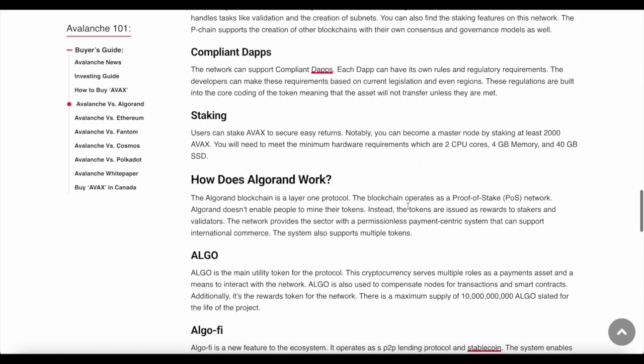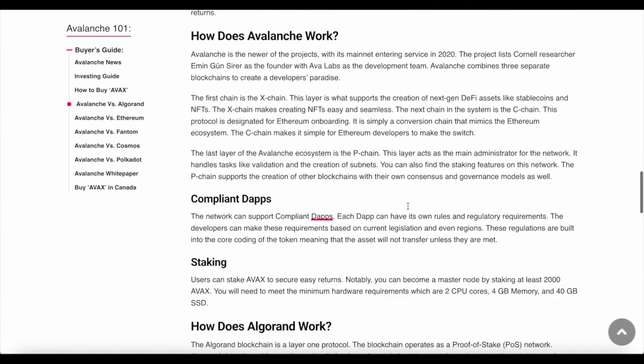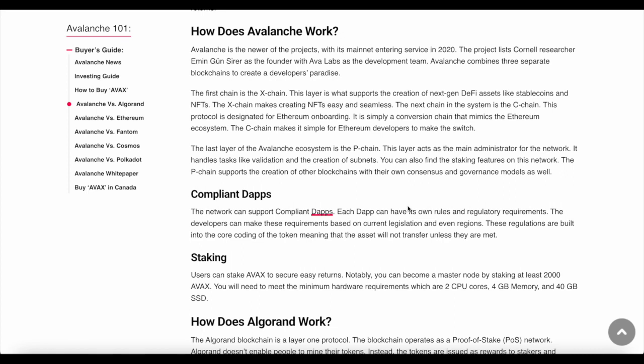Now, the last thing I'd like to end on is how they work. So Avalanche works in a very interesting way. The mainnet entered into service in 2020. Avalanche essentially combines 3 separate blockchains to create a developer's paradise. The first chain is the X chain. This layer is what supports creation of the next-gen DeFi asset like stablecoins and NFT. The X chain makes creating NFTs easy and seamless.